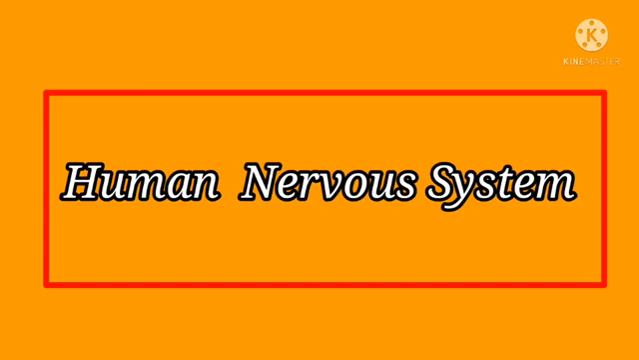The nervous system of our body coordinates all the other systems to work together effectively and smoothly. So, the nervous system is the control and coordinating center of our body. Which is the control and coordinating center of our body? Nervous system. Let us learn about the human nervous system.